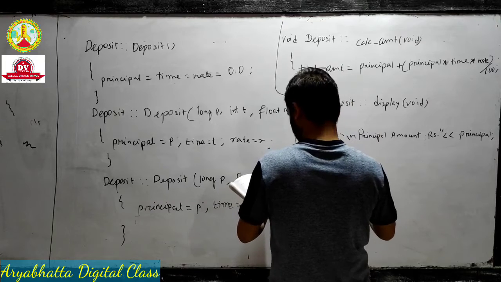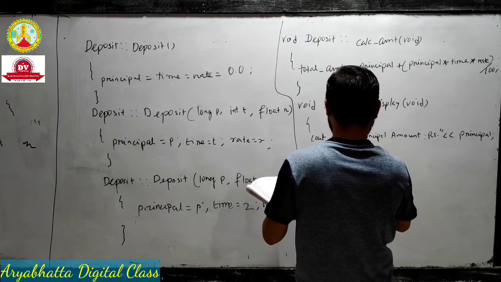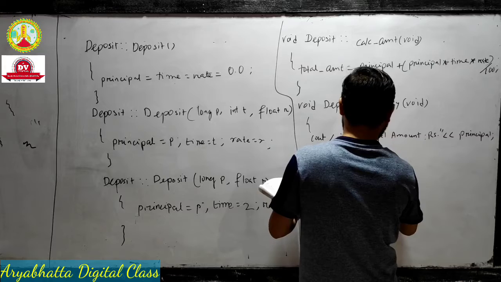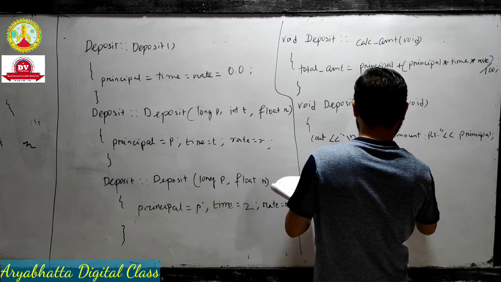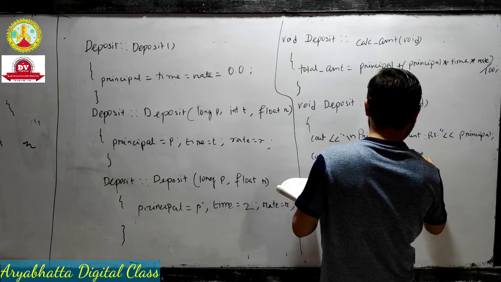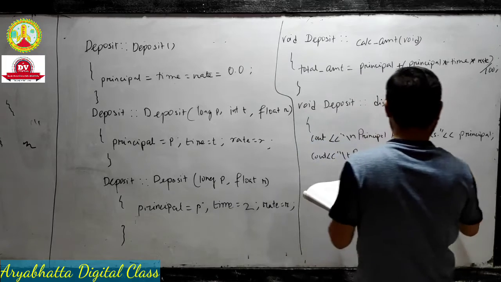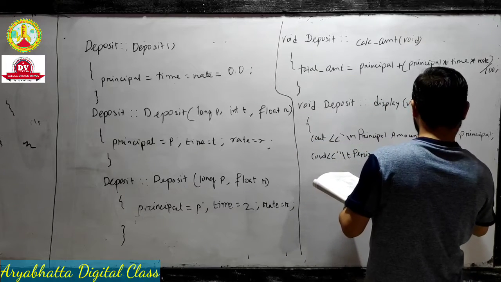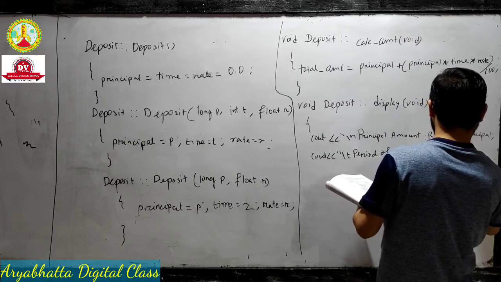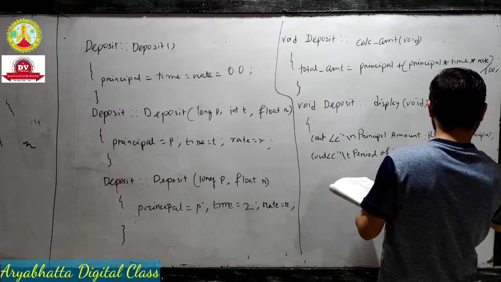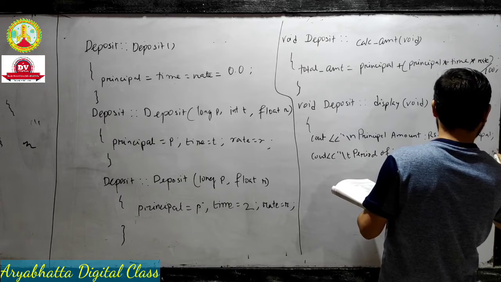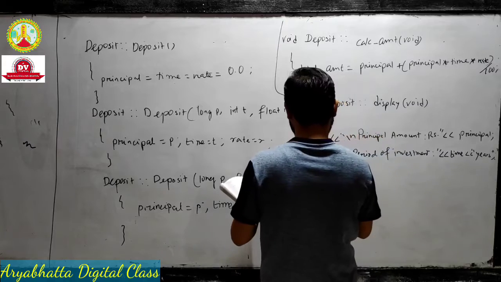These are all mathematical formulas, nothing to be worried about. But we have to perform this mathematical operation through constructor overloading in C++.